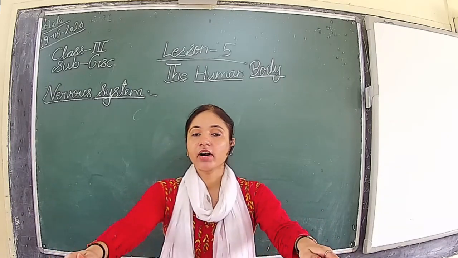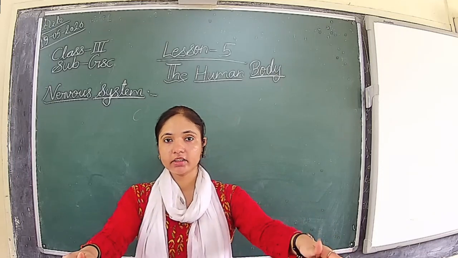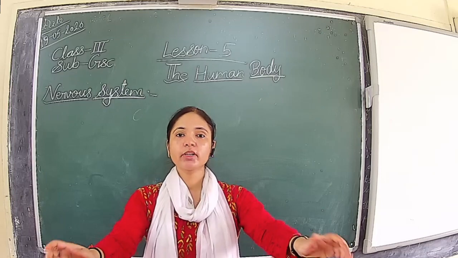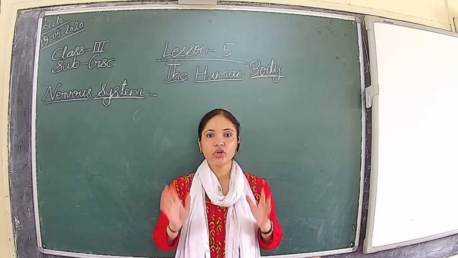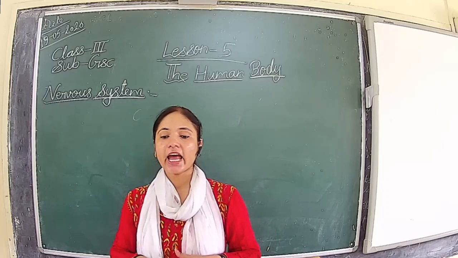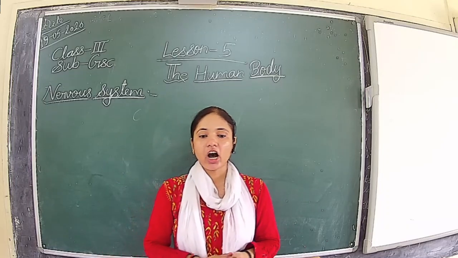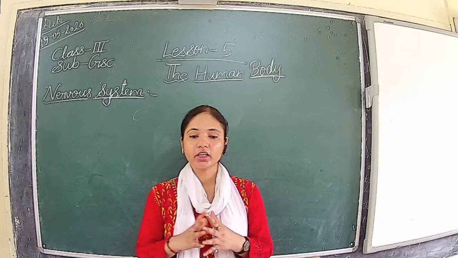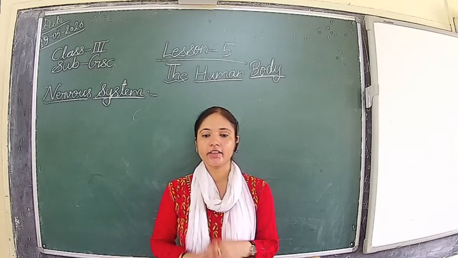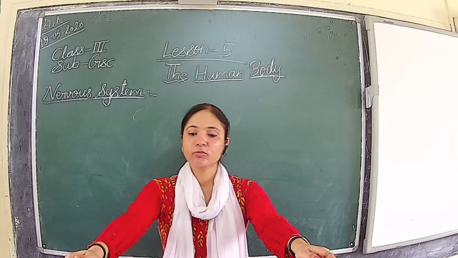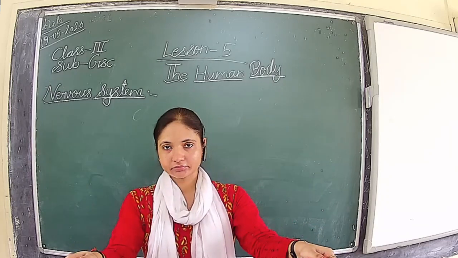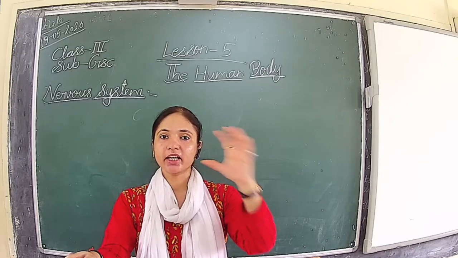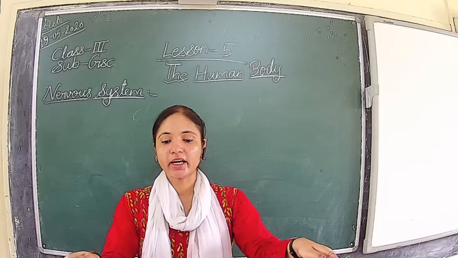First, let's revise what we learned in the last class. We have learned that the human body is like a machine. As a machine has a number of parts, our body also has a number of parts. All the parts of our body work together to keep us alive and healthy. The cell is the smallest unit in the body. Then we have seen tissue. A group of cells together make a tissue.